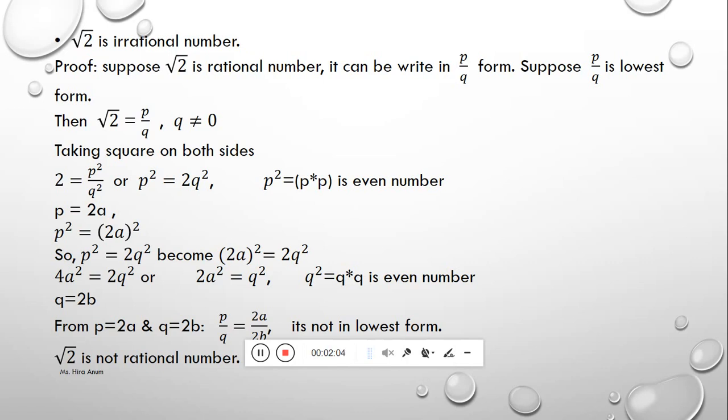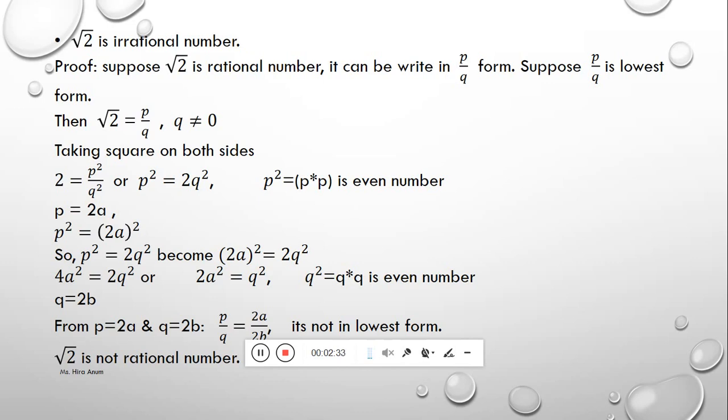We again suppose Q is an even number. If Q is an even number, then Q square is also an even number. So we suppose Q equals 2b. Then the rational number is in the form of P over Q. Putting the values of P and Q, it equals 4a over 4b.